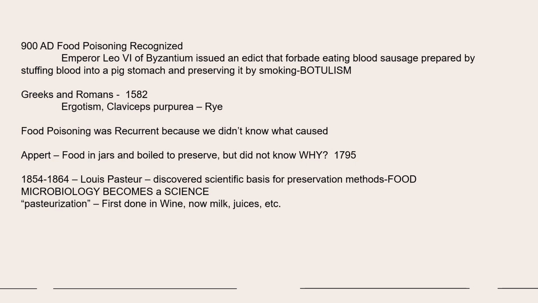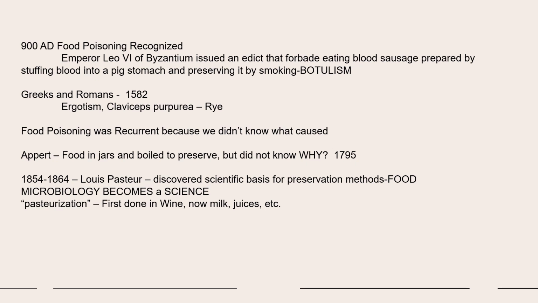Emperor Leo VI of Byzantium issued an edict that forbade eating blood sausage prepared by stuffing blood into a pig's stomach and preserving it by smoking. This actually caused botulism. Greeks and Romans in 1582, ergotism and Claviceps purpurea that was caused by rye.